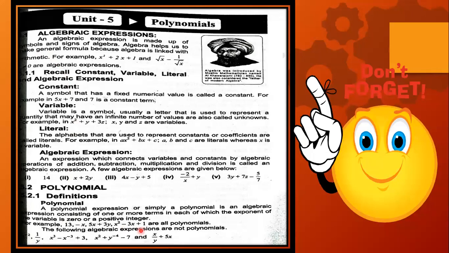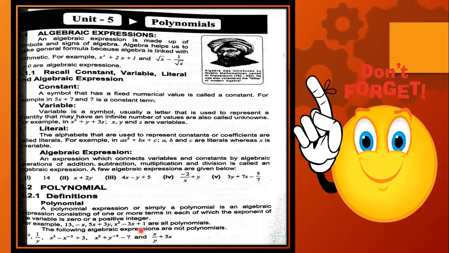How many of you memorized this? Can you tell me the difference between literal and constant? All are easy concepts that we have already done. Constants are the fixed numerical values like 5, 6, 7, 8, 9. Variables are the values that don't have any fixed value. They keep on changing, and may be denoted by alphabets like x, y, z, a, b, c, and so on.